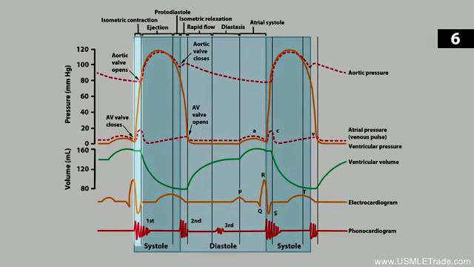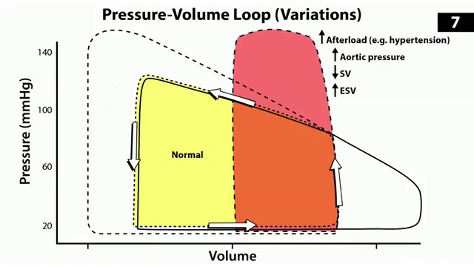First question, when does isovolumetric contraction take place? Well, it's going to take place during the QRS, so after the mitral valve closes, but before the aortic valve opens. Next, how does an increase in afterload affect the stroke volume of the heart, assuming contractility remains the same? So it's going to decrease the stroke volume. Remember, it's making our pressure volume loop taller and skinnier, like the letter A.